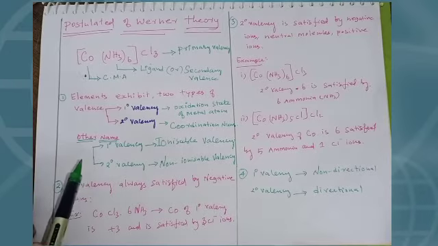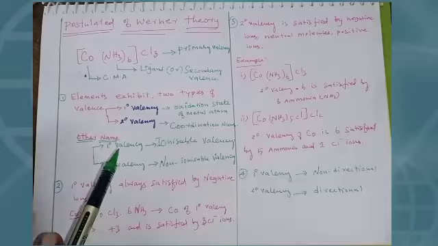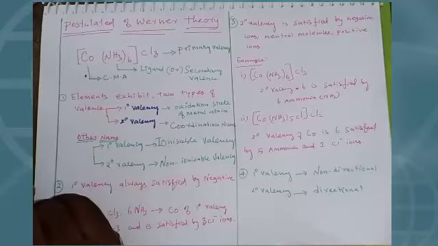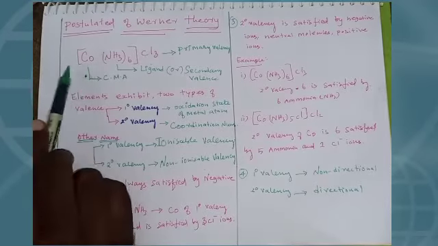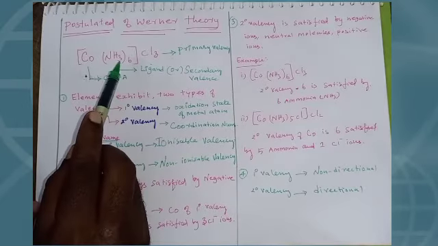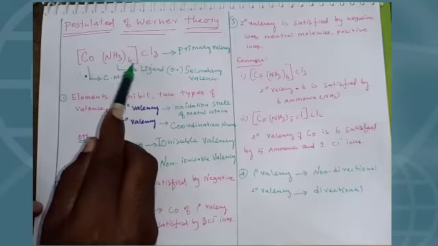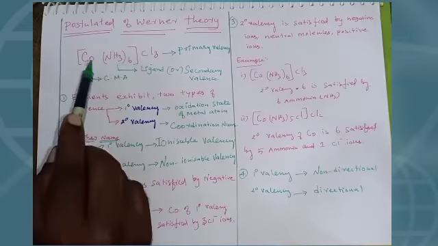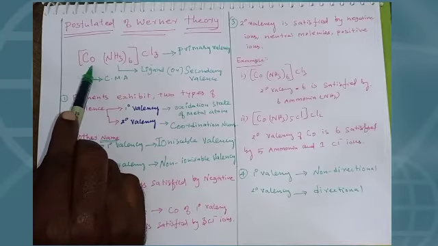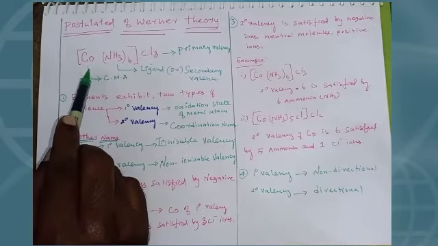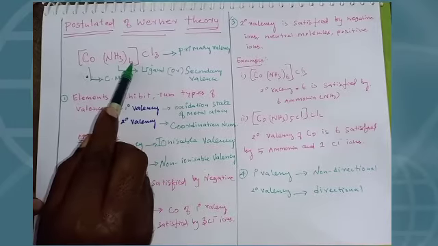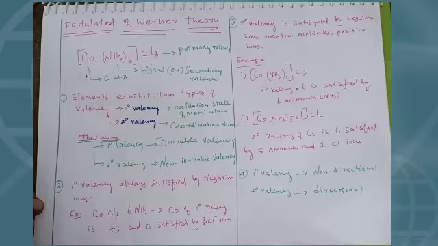Sir, how can I understand which one is the oxidation state and which is the coordination number? Very simple. This is a coordination sphere. This is the central metal atom. Except the central metal atom, whatever atoms, groups or molecules are present inside the coordination sphere, those are called ligands.